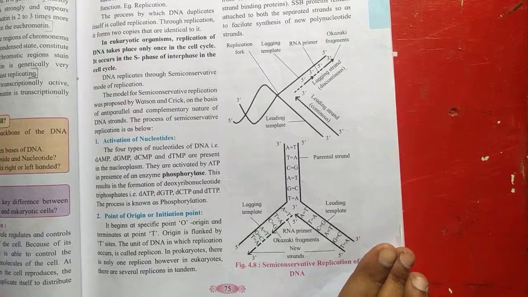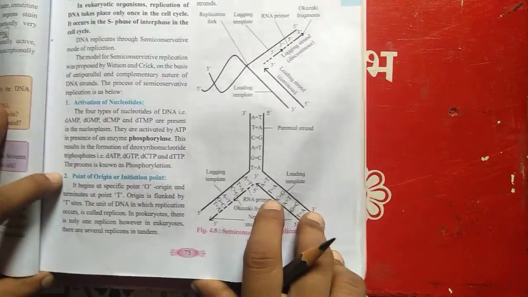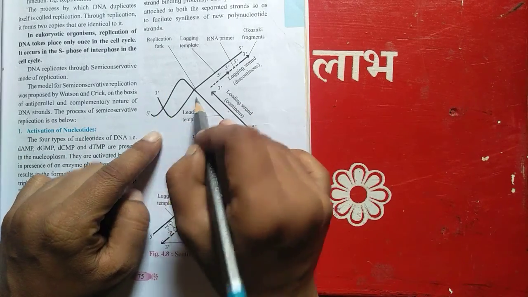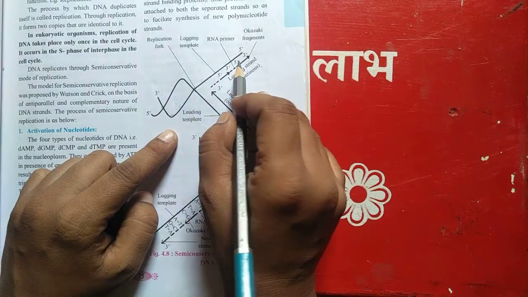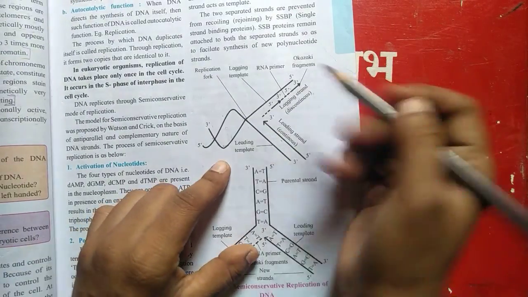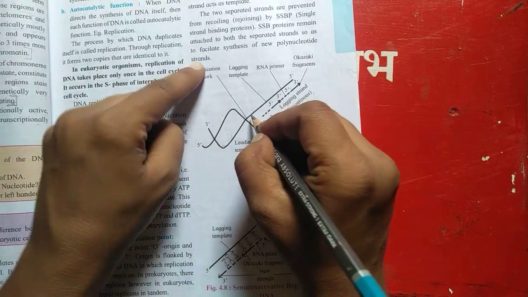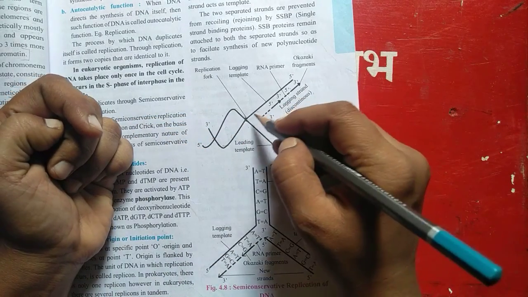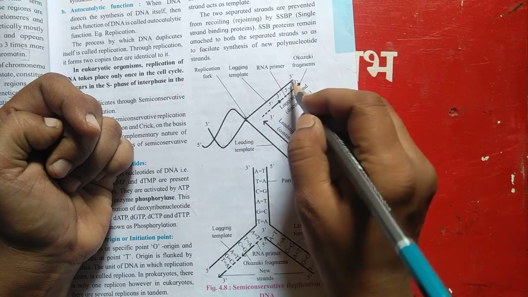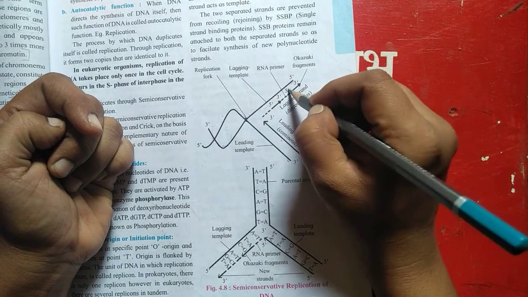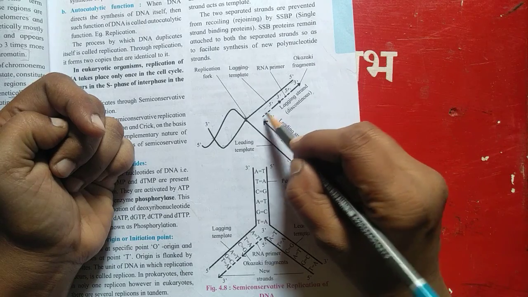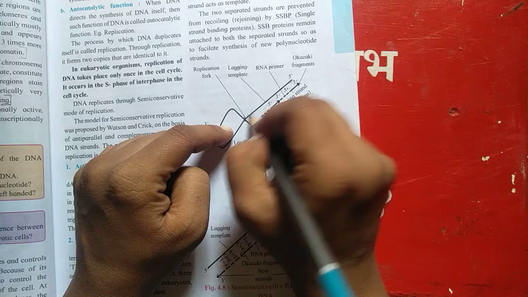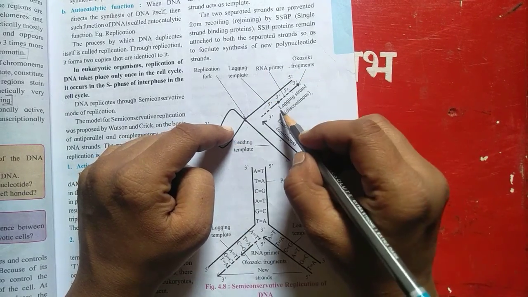Here you can see the DNA strand, and this is the replicating fork, the initiation point from which both DNA strands get separated. Here is the lagging template, and the new strand combining with the old DNA strand is the RNA primer.